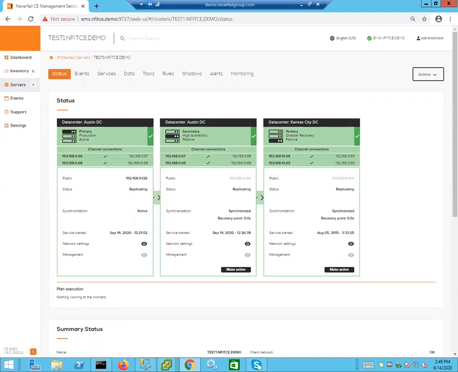We now have a completed tertiary deployment of Continuity Engine, the primary and secondary being in our Austin data center, and the tertiary being in our Kansas City data center. And as you can see here, everything's green, everything's replicating. And that completes our demo of our tertiary deployment of Continuity Engine.